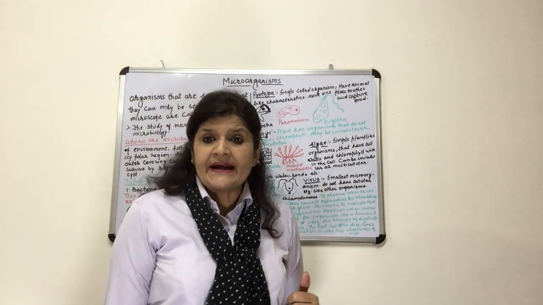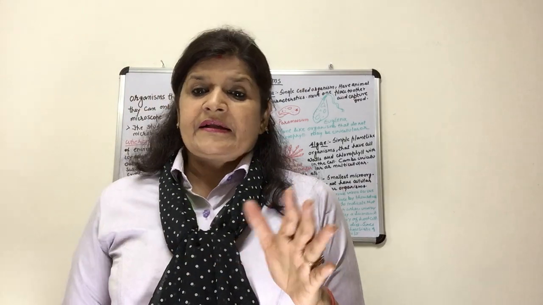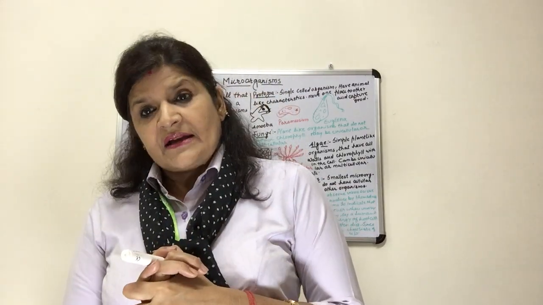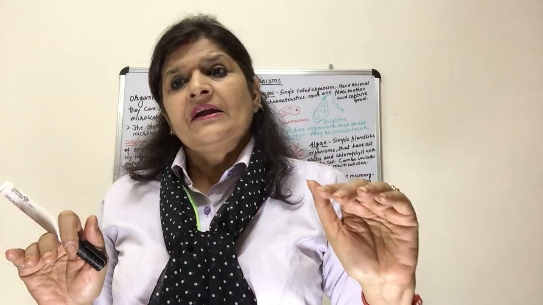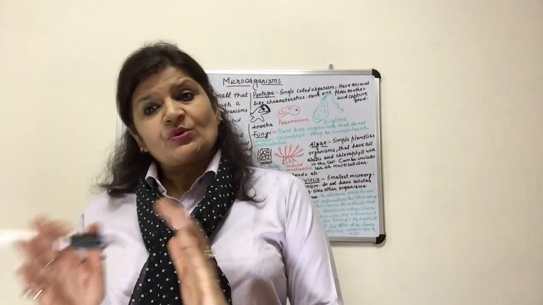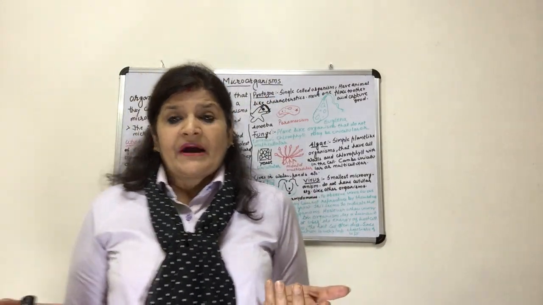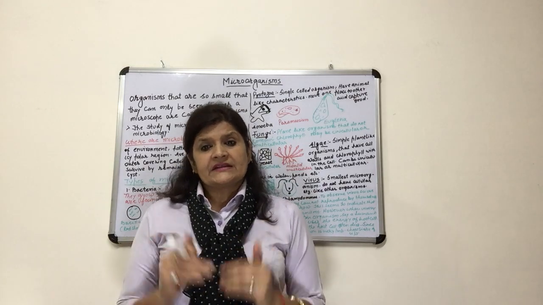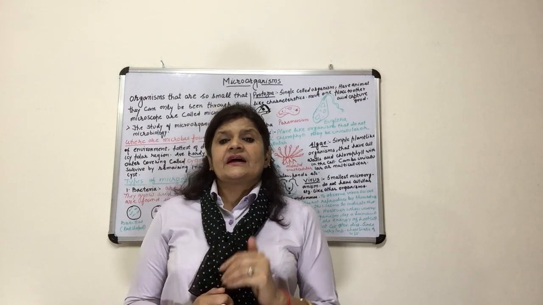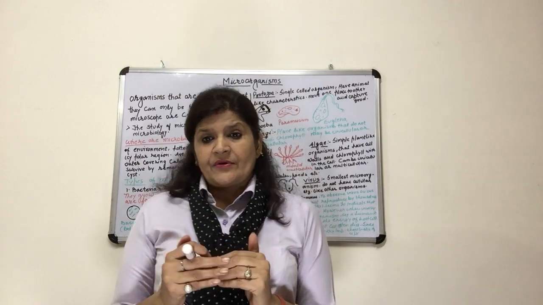So the scientists consider the virus to be on the border of non-living as well as living. They are the bridge between living and non-living, because when they are outside, they do not behave like a living organism, but when they are inside the cell of a living organism, they start reproducing very rapidly.